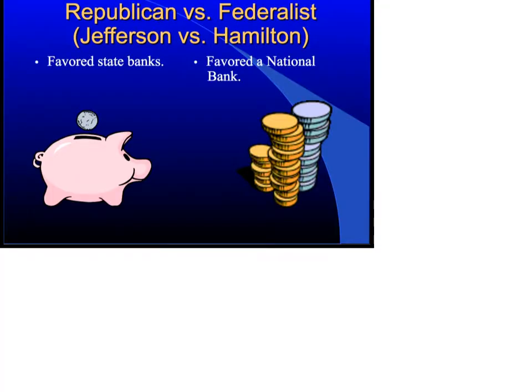Back to Jefferson, Republican. He supports state banks. Hamilton, obviously, the opposite. He supports the national bank. We currently call that the Bank of the United States.